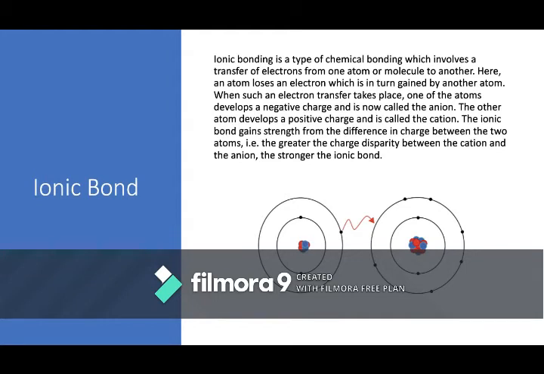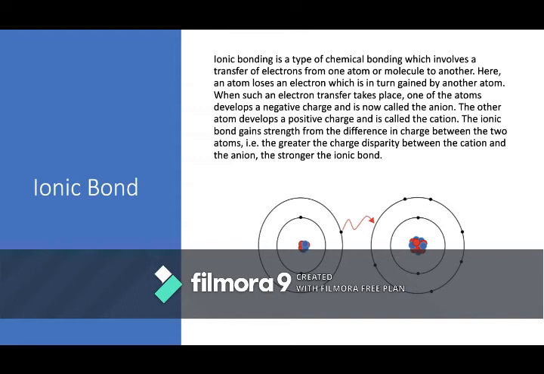Let us deal with ionic bond. It is also called electrovalent bond. Ionic bonding is a type of chemical bonding which involves a transfer of electrons from one atom or molecule to another. That means electrons, maybe one or two or more, are getting transferred from one atom to another. Here, an atom loses an electron, which is in turn gained by another atom.